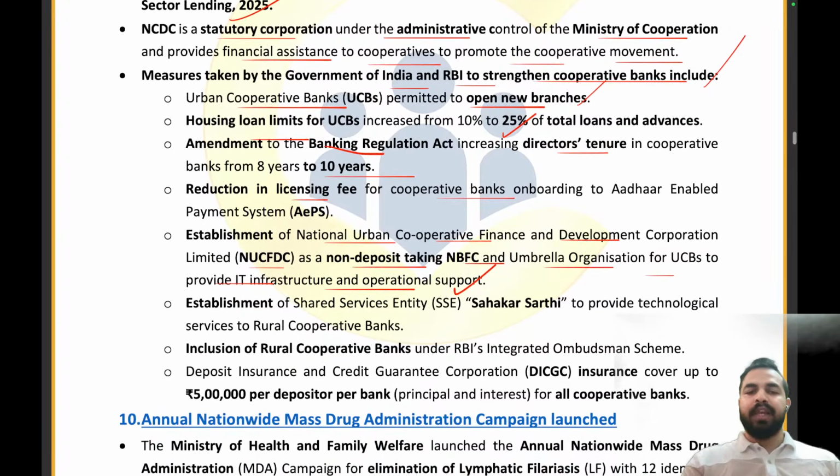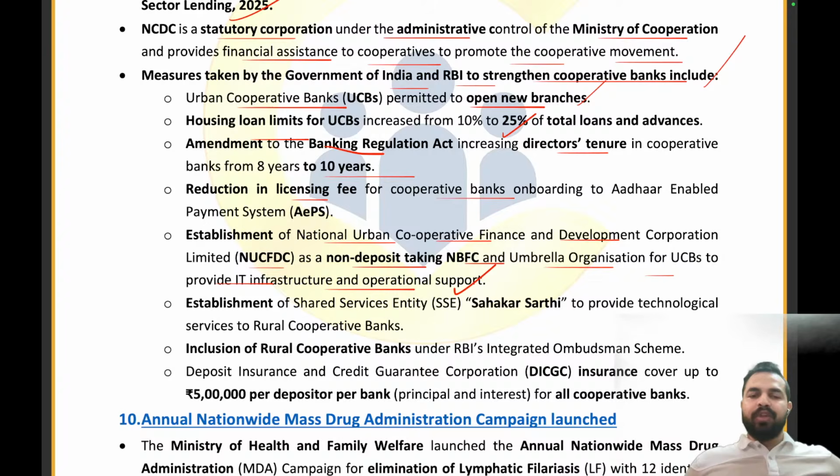So, my dear friends, there is the establishment of National Urban Cooperative Finance and Development Corporation. ये एक नॉन डिपॉजिट टेकिंग एनबीएफसी है which provides IT infrastructure and operational support to the urban cooperative banks. You all know that urban cooperative banks में the IT infrastructure is not that good. If you are receiving money in your account, it will be reflected after a long time. So basically to strengthen the IT infrastructure, we now have the NUCFDC, National Urban Cooperative Finance and Development Corporation.